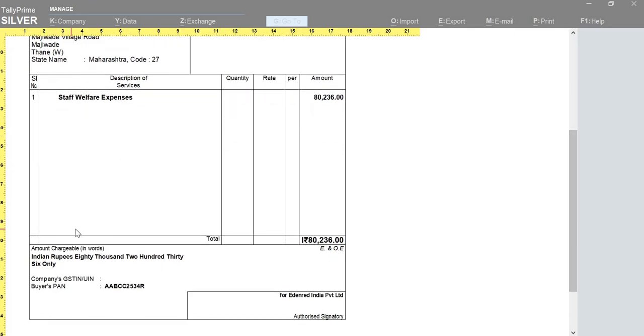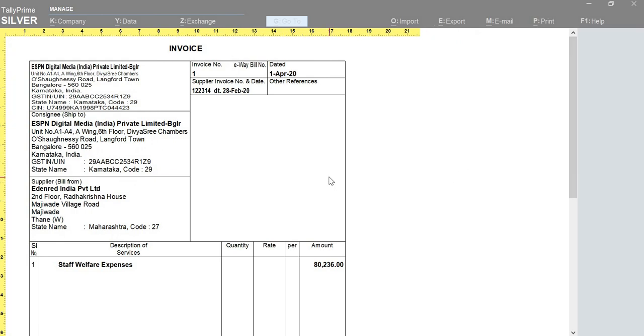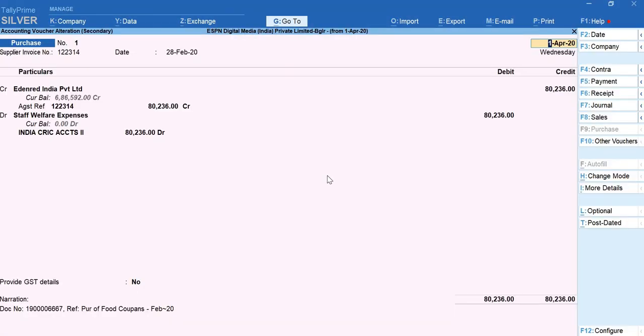If you have taxation, it will add the taxes also. That's it. So this way you can enter or raise your invoice. Or if you want to email it, or export it, you can do that also. To email, Alt+M; to export, Alt+E.